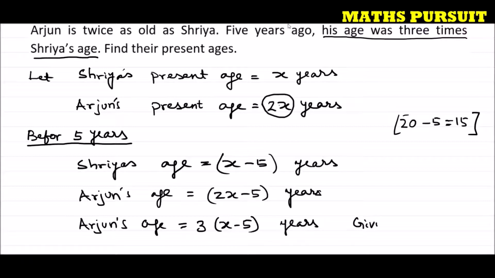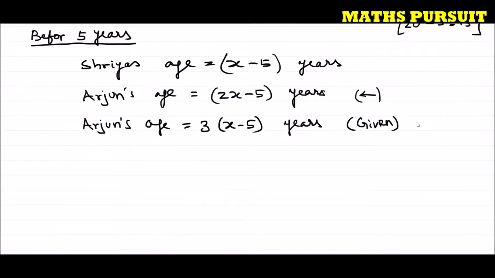We calculated that 5 years before, Arjun's age is going to be 2x minus 5 years. That means we can now say that we got two things. One is 2x minus 5 is equal to 3 into x minus 5. How? We calculated before 5 years Arjun's age to be 2x minus 5 years, and the question has given us Arjun's age is 3 times Shriya's age before 5 years. That means 3 into x minus 5.